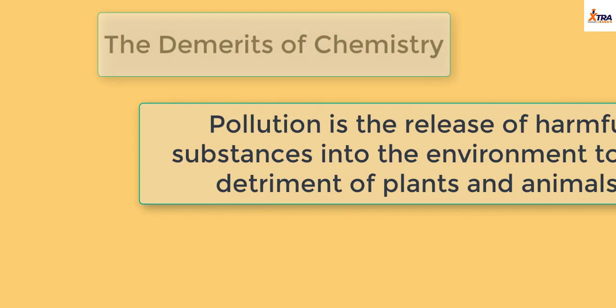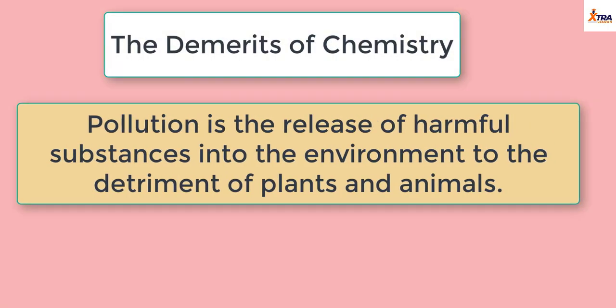Pollution. Pollution is the release of harmful substances into the environment to the detriment of plants and animals. So when harmful substances are released into the environment, which proves costly to plants and animals in that environment, then that environment has been polluted.